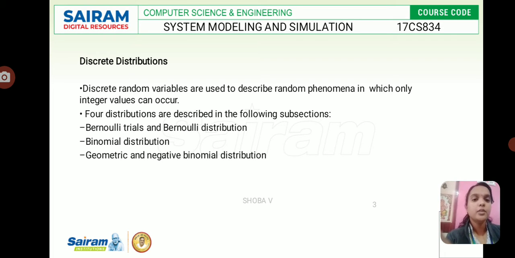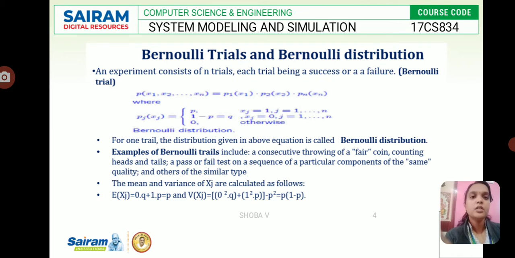Now Bernoulli trials and Bernoulli distribution. An experiment consists of n trials, each trial having a success or failure, as I have discussed here. We have an equation: if xj is equal to 1, j equal to 1, 2, up to n, then we use p, and if it is 0, then we go for 1 minus p, that is equal to q. Otherwise it is 0. So for one trial, the distribution given in the above equation is called Bernoulli distribution.